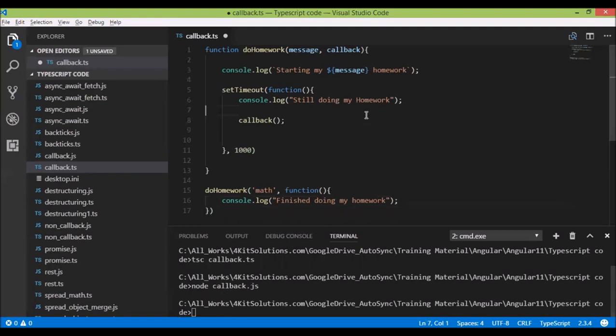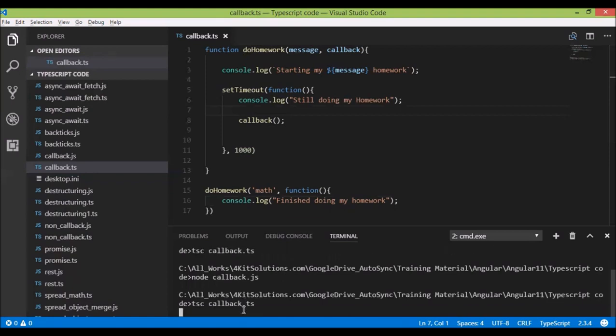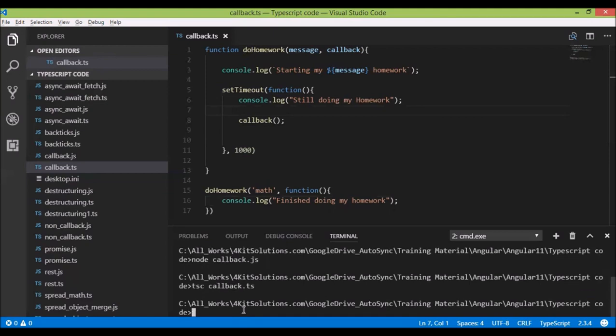Oops, I haven't saved it. Callback.ts. Run it. Callback.js file.